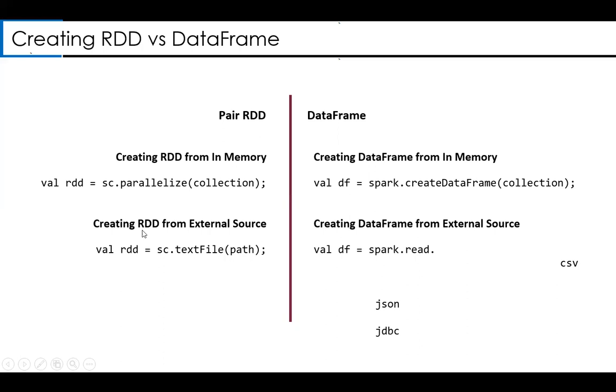And how do you create an RDD from an external file? Very clear, the SparkContext dot textFile method. Whereas for a data frame, you use spark.read, and spark.read has several methods like csv, json, jdbc, through which you can create a data frame. Let's see all these things with hands-on.